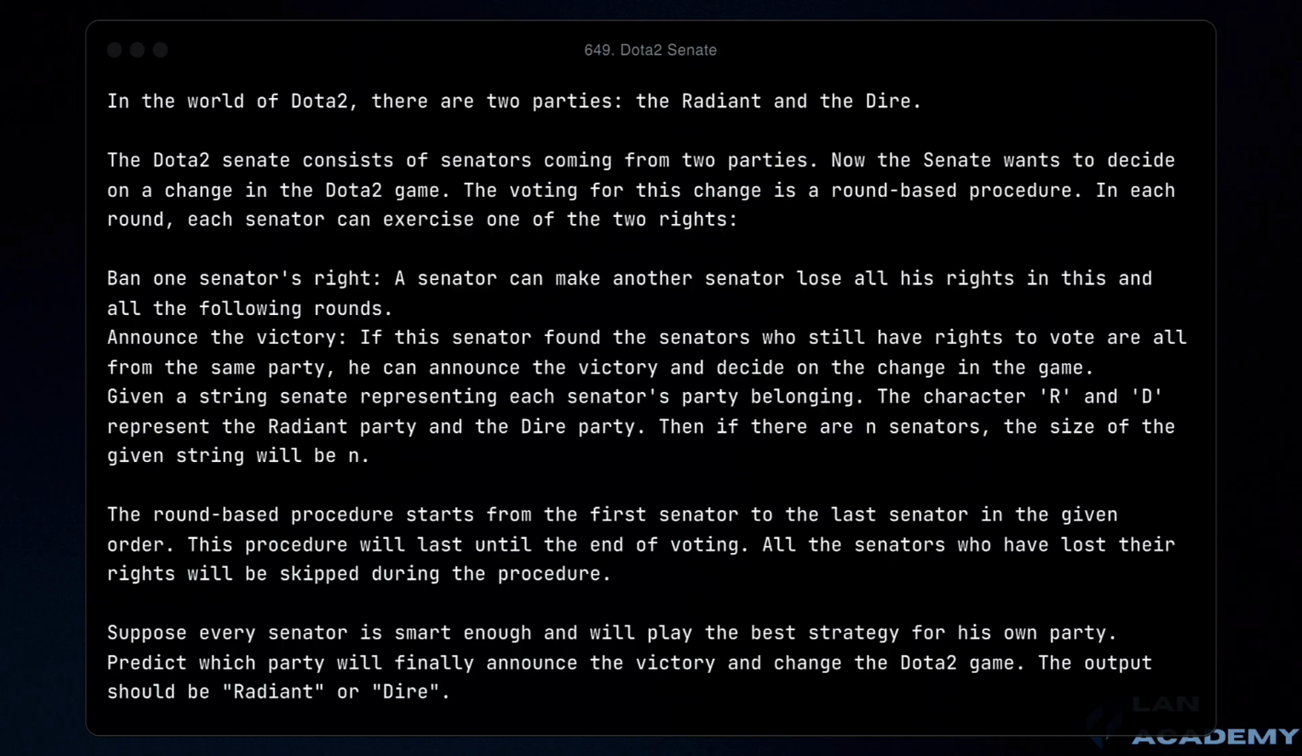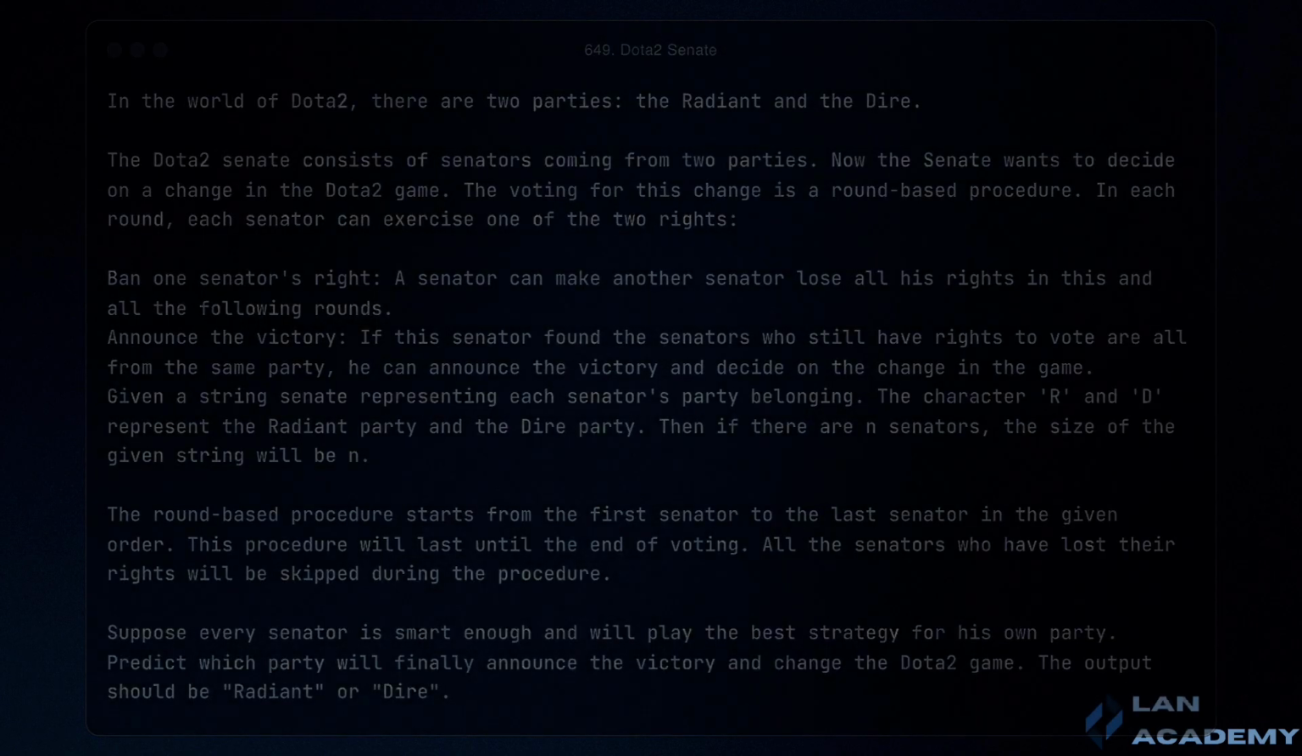The problem is to predict which party, Radiant or Dire, will ultimately announce victory given the initial configuration of senators. This configuration is provided as a string where each character represents a senator's party. R for Radiant and D for Dire. The size of the string corresponds to the number of senators.